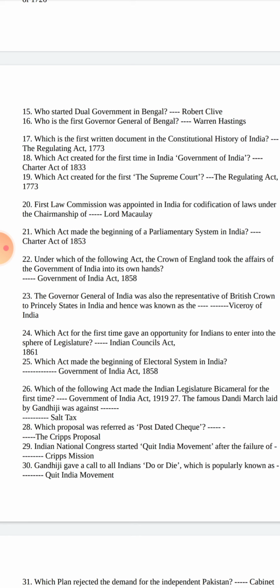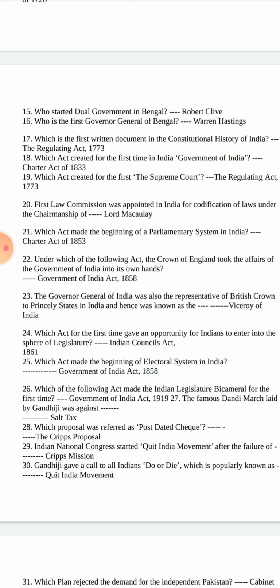Under which of the following acts did the Crown of England take the affairs of the Government of India into its own hands? Government of India Act 1858. The Governor General of India was also the representative of the British Crown to the princely states of India and hence known as the Viceroy of India.